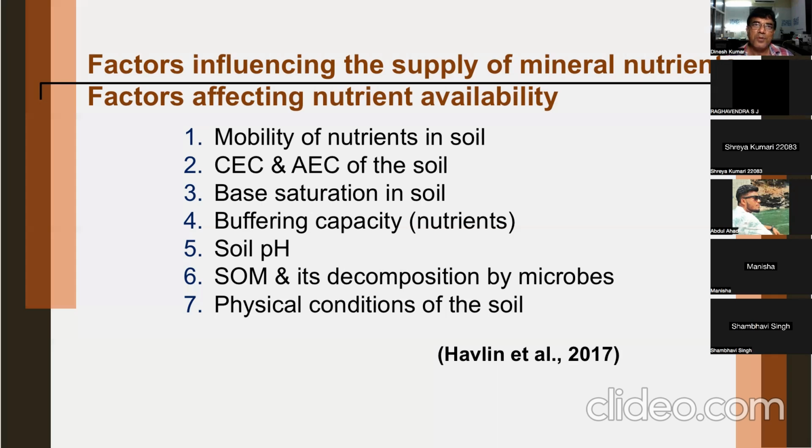Okay, so foliar application is fine, but we should know which nutrients are applied through foliar nutrition. Through foliar nutrition, we supply nitrogen, we supply phosphorus, and sometimes we supply micronutrients. But that is not the major method of fertilizer application.